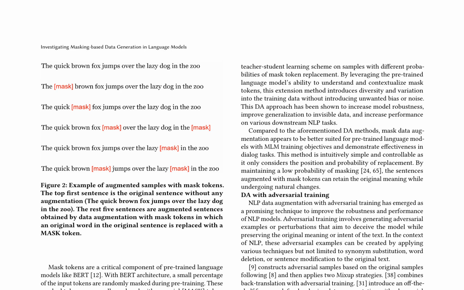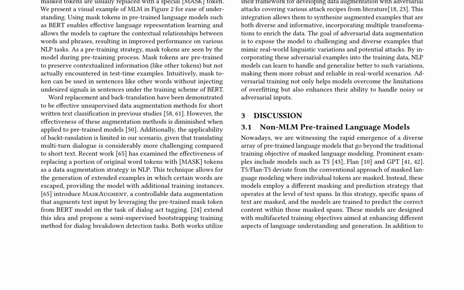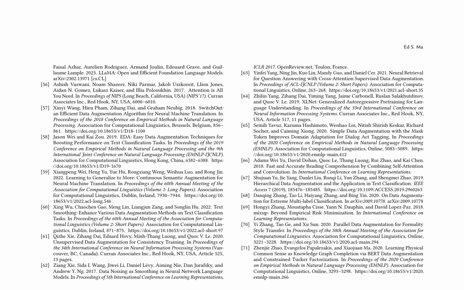The paper discusses the role of data augmentation in enhancing the performance of pre-trained language models, particularly focusing on masking-based data generation. It highlights how masking-based data augmentation can be applied to various pre-trained language models, including those that go beyond the traditional masked language modeling, such as T5 and GPT. The authors emphasize the importance of leveraging large language models like GPT-3 family models for scaling instruction fine-tuned language models. They also explore the use of unsupervised data augmentation methods for semi-supervised named entity recognition and natural language understanding tasks.